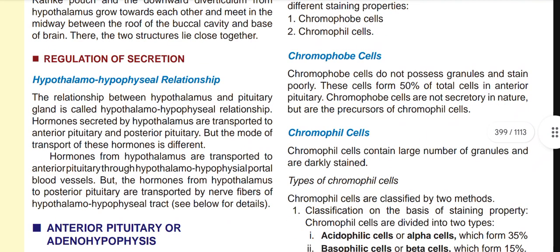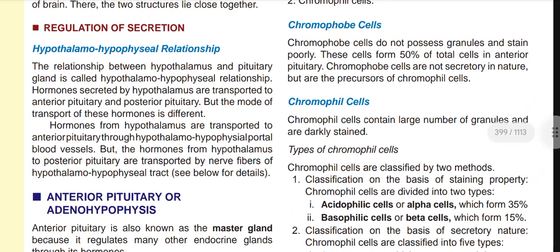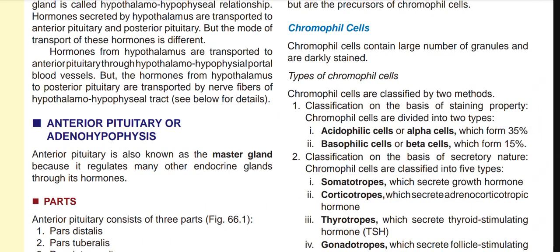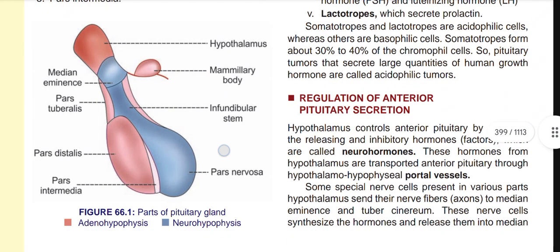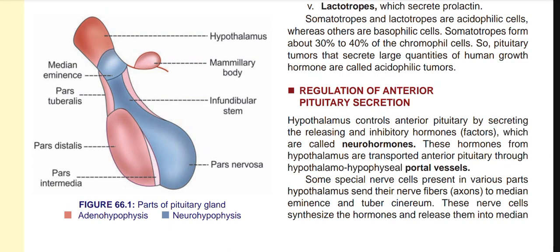And the regulation part, hypothalamo-hypophyseal relationships, we have also known about this part very clearly. There are the hypophyseal portal system and the hypothalamo-hypophyseal tract, and the anterior and posterior pituitary. Then the parts of the anterior pituitary are pars distalis, pars tuberalis, and pars intermedia. We have seen in the diagram: this is pars tuberalis, this is pars distalis, and this is pars intermedia.